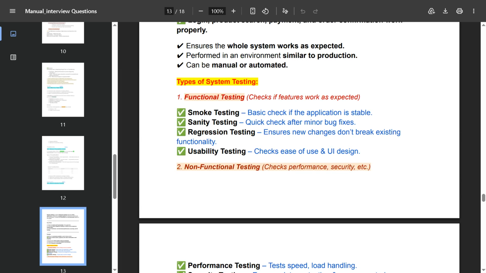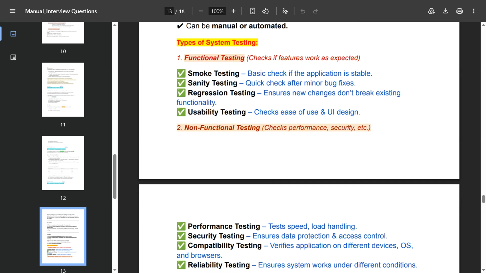The types of system testing: functional testing. In functional testing, there is smoke testing, sanity testing, regression testing and usability testing. Smoke testing: a basic check if the application is stable. Sanity: a quick check after minor bug fixes. Regression: ensure new changes do not break existing functionality. Usability testing: check ease of use and UI design.